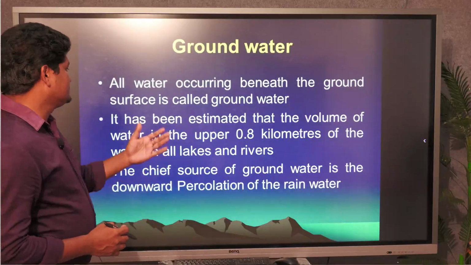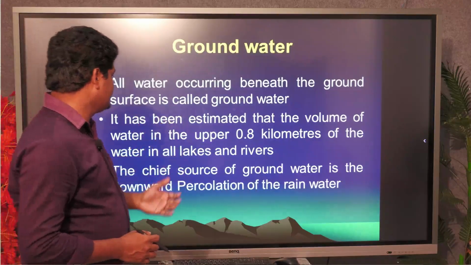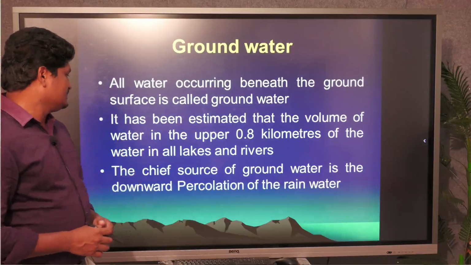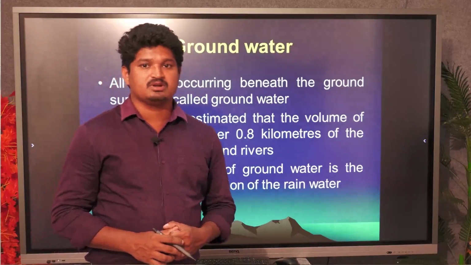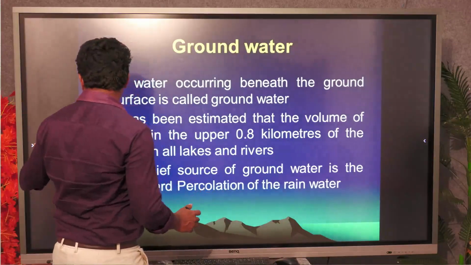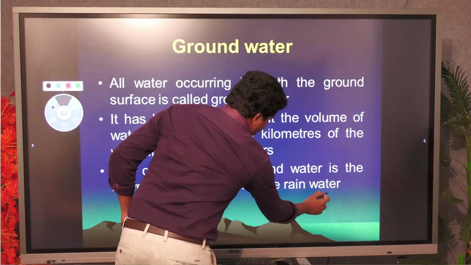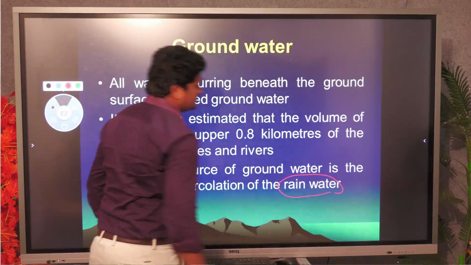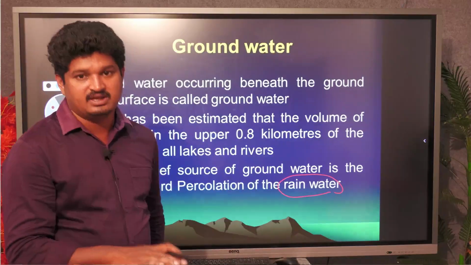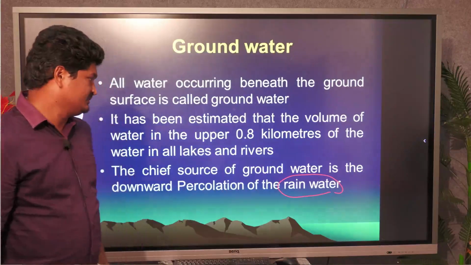For example, if you see the upper layer, 0.8 kilometers of the water, all of the lakes and rivers are identified with the groundwater. The major source of groundwater, no doubt at all, is rainwater. For any occurrence of water, whether on the surface or subsurface, the major primary source is called rainwater.